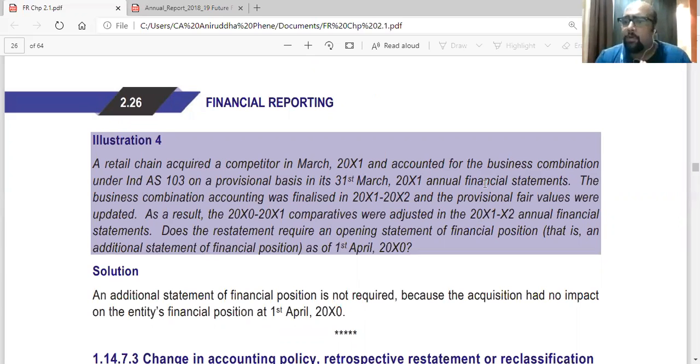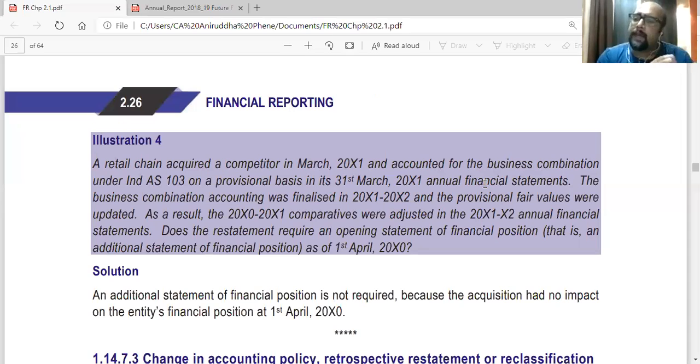So as of now, the deal is not complete, but they have accounted it on a provisional basis, taking estimated figures. They have recorded it in the books of 31st March 2001, its annual statement, to show the substance over form.